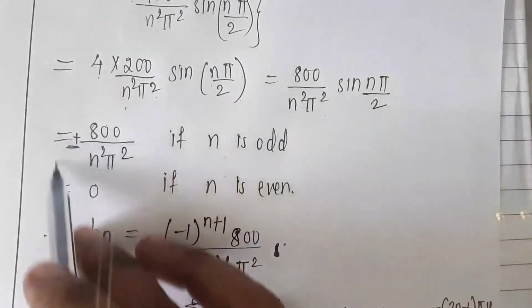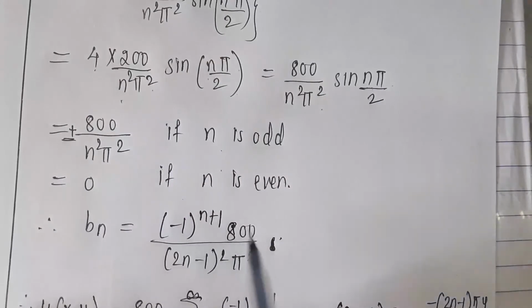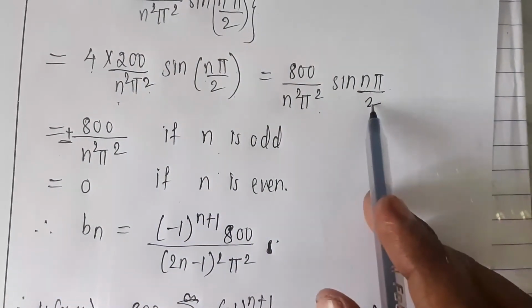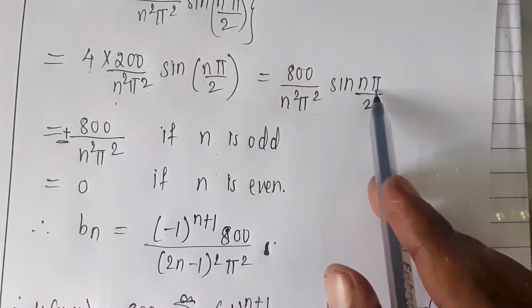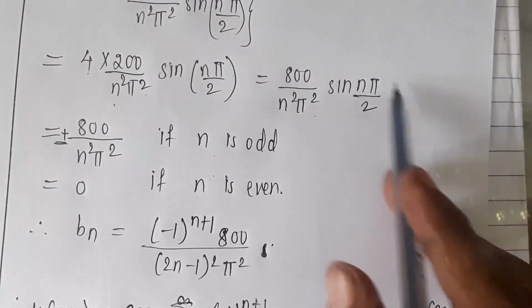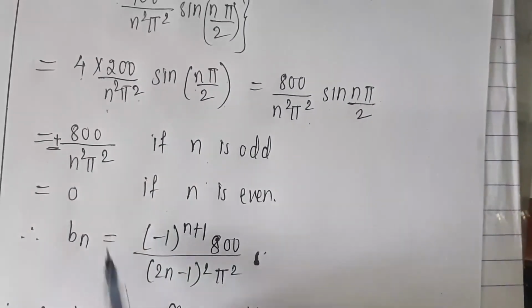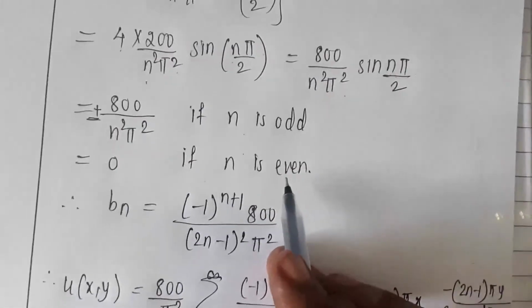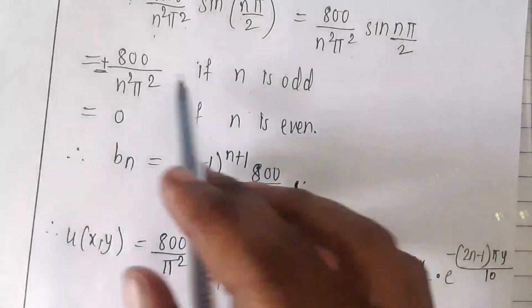But this is not the correct method of writing, so we are getting the answer for n odd only. If n is even, then it is sin 2 pi, sin 4 pi, sin 6 pi. So all sin n pi is equal to 0. So for even terms we are not getting any answer. For odd terms we are getting the answer.